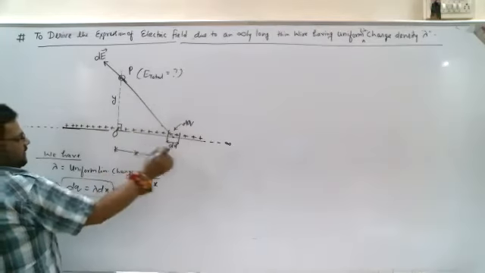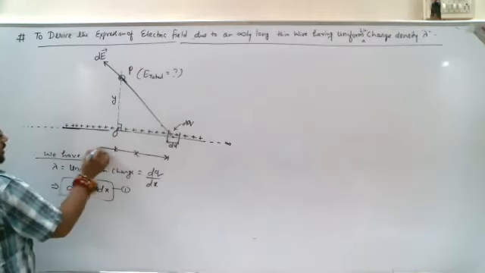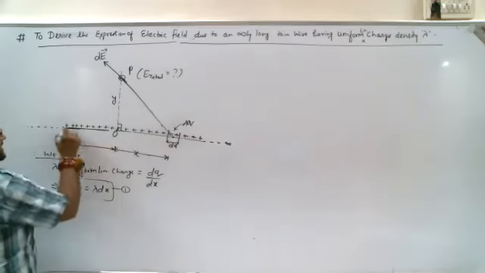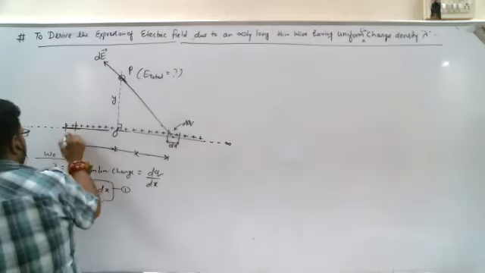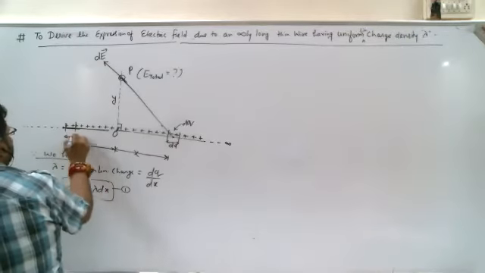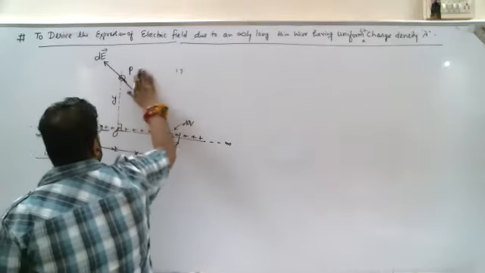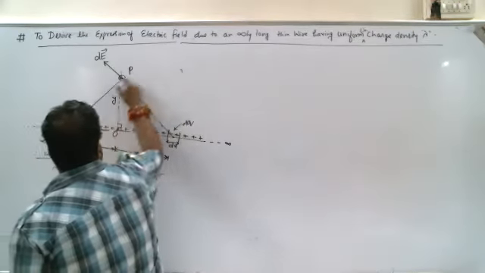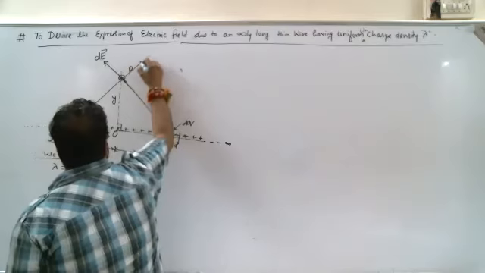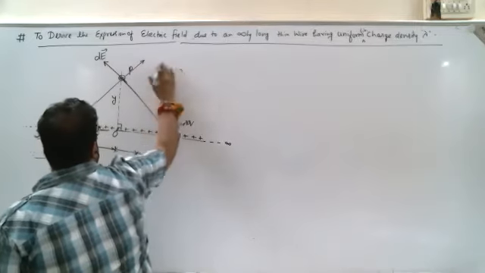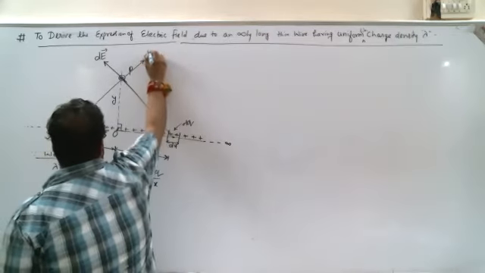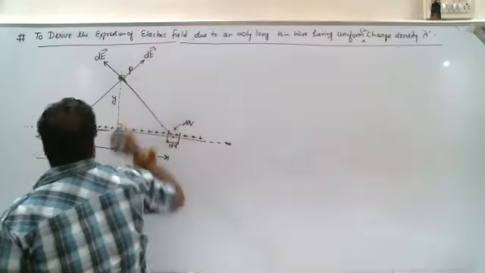Similarly, another elemental point at a distance x on the other side will be exactly similar, and because of this dx elemental length, the electric field at point P will be in exactly the opposite direction. Let's suppose this is the dE dash vector.